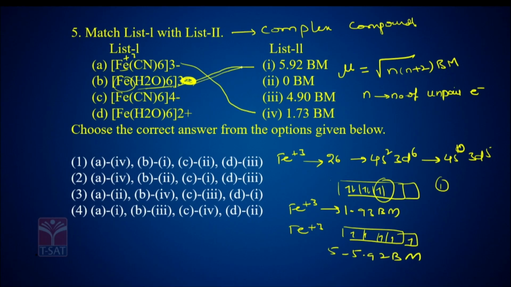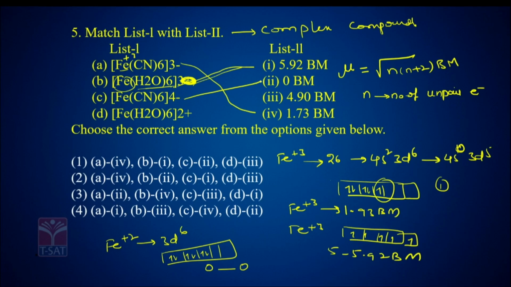So 2 is 1. Fe(CN)6 4 minus means Fe is in plus 2 oxidation state, 4s0, 3d6. 3d6 means, CN is a strong field ligand. So all electrons are paired, no unpaired electron, 0. 0 into 0 plus 2 is 0. So it is 2, and the D is 4. So which option is correct? The first option is correct. Okay.